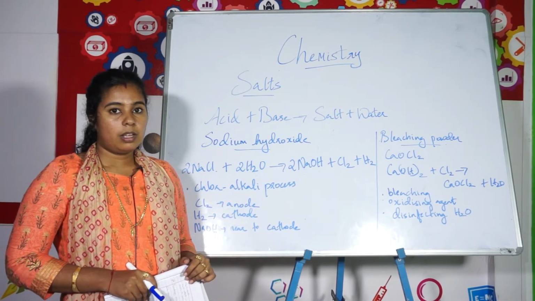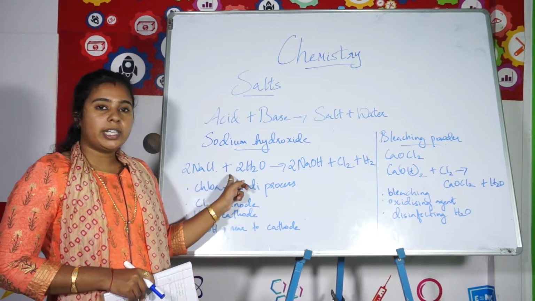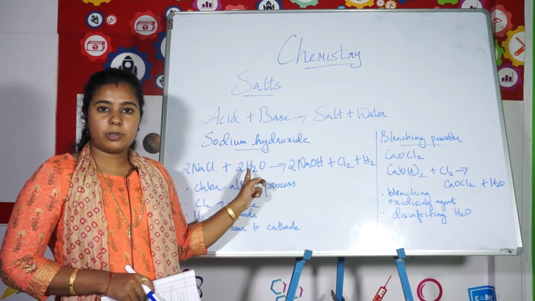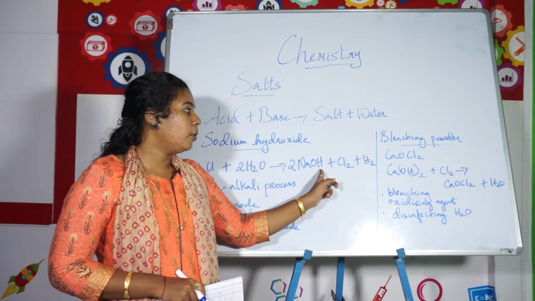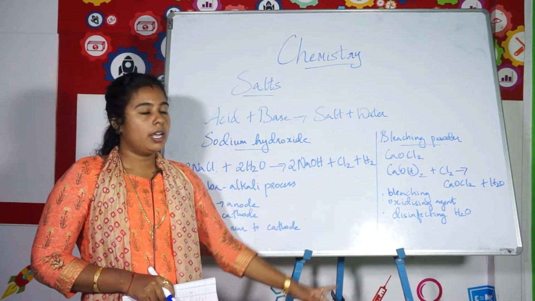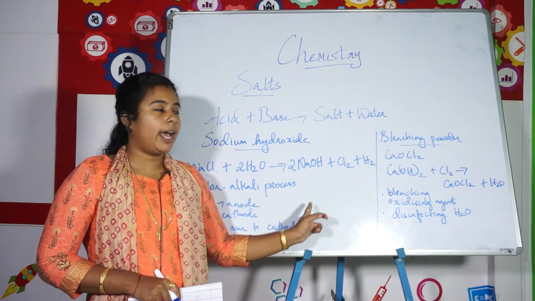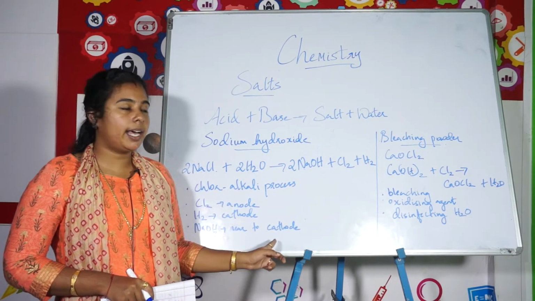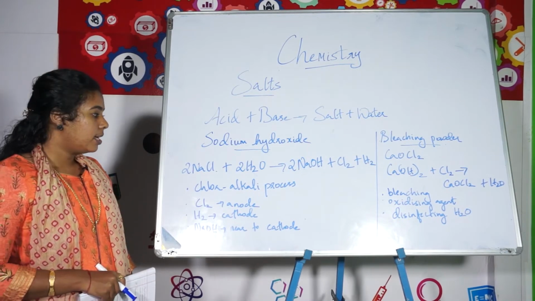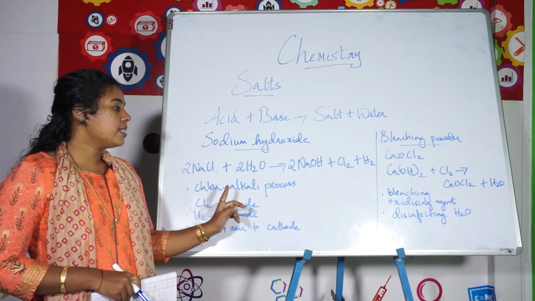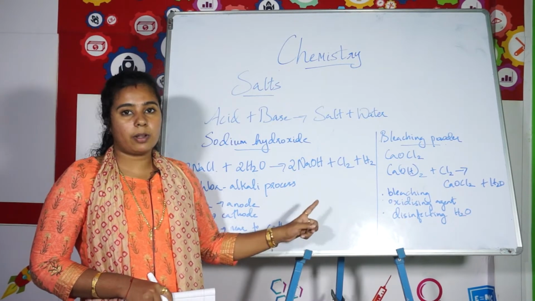So on subjecting this NaCl solution, aqueous solution or brine solution, to electrolysis, you will get NaOH, chlorine and hydrogen. And chlorine gas is obtained at the anode, hydrogen gas is obtained at the cathode, and NaOH is obtained near to the cathode. Is that clear? And this process is known as chlor-alkali process.